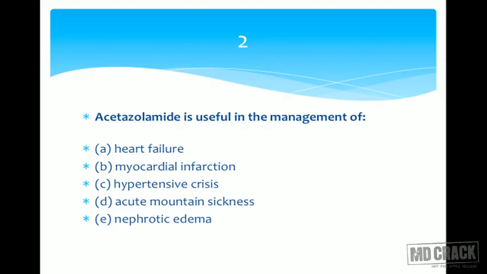Next is acute mountain sickness, and the next one is nephrotic edema. So nephrotic edema, again you need a diuretic which is potent. You can think of the high ceiling diuretic, that's loop diuretics. In certain situations you can think of thiazide diuretics. Acetazolamide is a weak diuretic. This is not going to come to help. So probably we are waiting on the option acute mountain sickness, and if you remember I said about the bicarbonate concentration. So it's about the hypoxia, it's about the tissue hypoxia, and acetazolamide is useful in many conditions because of this effect on the bicarbonate.